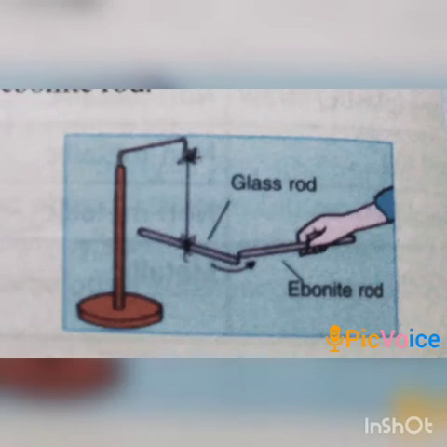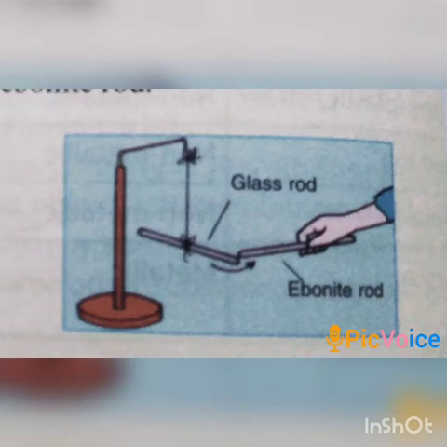Now, these early experiments of the kind described above showed that there are two kinds of charges in nature, opposite to each other. They were referred to as positive charge and negative charge. It was Benjamin Franklin who named the charge produced on a glass rod on rubbing against silk as a positive charge, and that produced on an ebonite rod on rubbing against flannel as a negative charge.